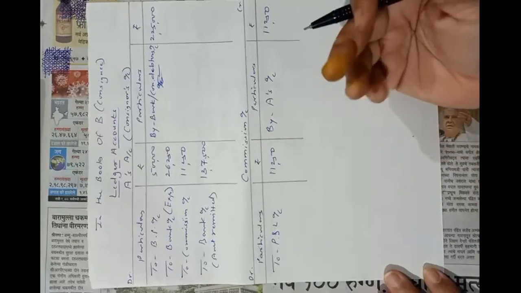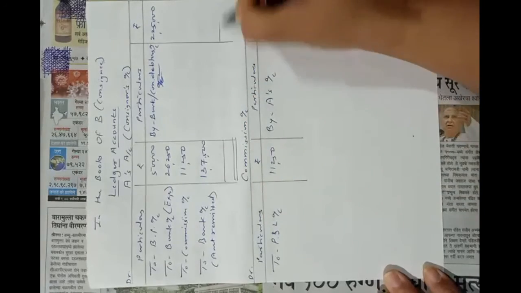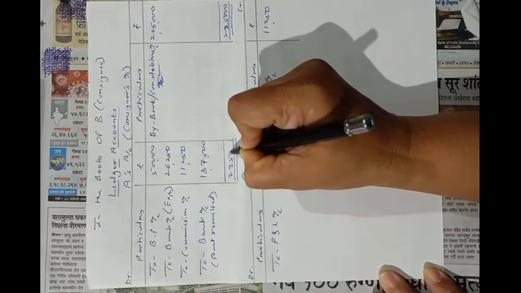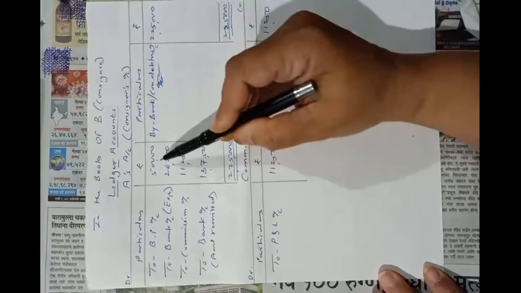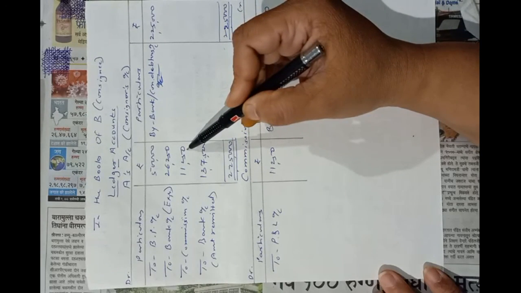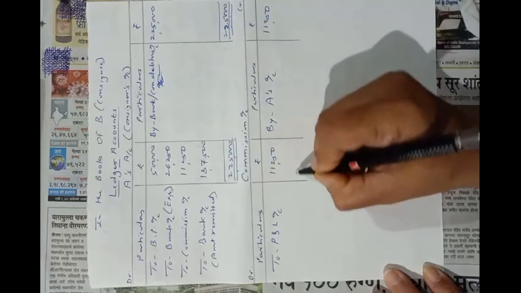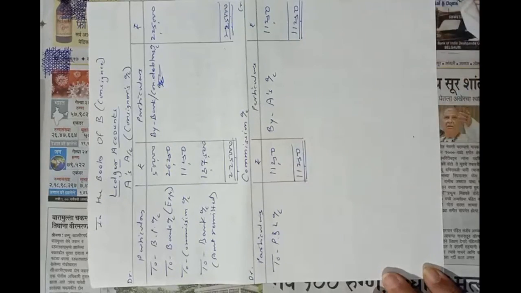In this way we can also open bad debts account, etc., meaning other accounts. Now we will tally this account. Credit total 2,25,000 and debit total is also 2,25,000. There will not be any difference because out of the total sale amount he has accepted a bill of rupees 50,000, his expenses 26,250, his commission deducted 11,250, and the remaining amount he has remitted to Mr. A. Now here, the 11,250 amount of commission is transferred to profit and loss account.